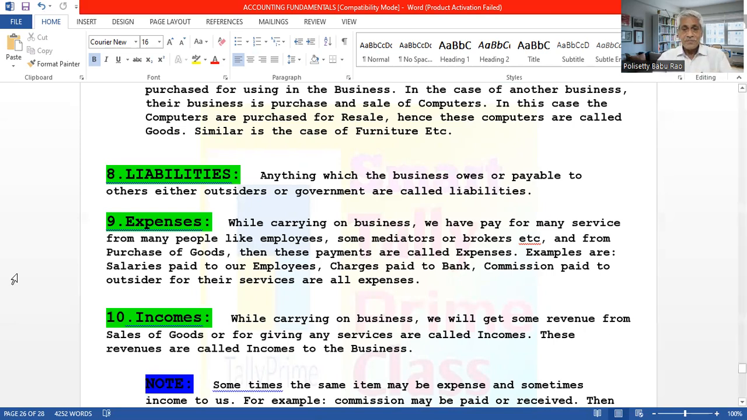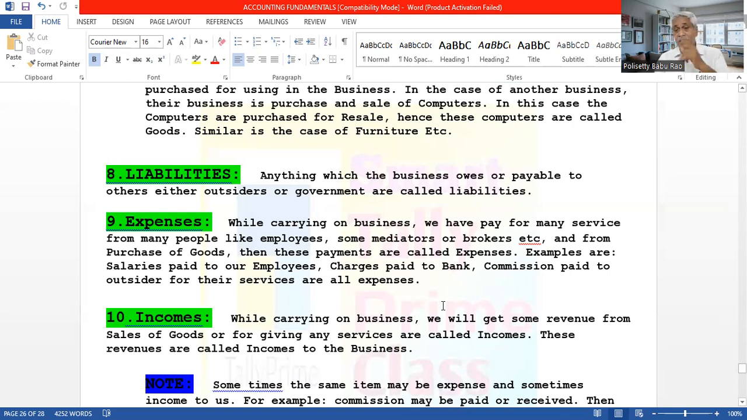Understand? So examples: salaries paid to employees. We receive services from the employees for one month, and for the services we pay salaries. Wages to the workers. Charges paid to the bank: for many services, the bank will charge some amount. It's called bank charges. In the same way, commission paid to outsiders, some brokers or agents. You pay the commission or brokerage. All these are called expenses.